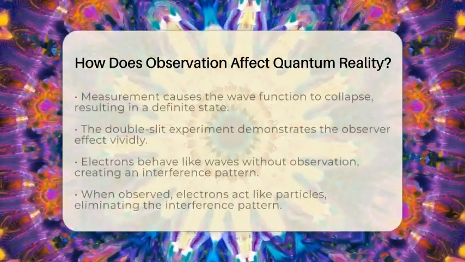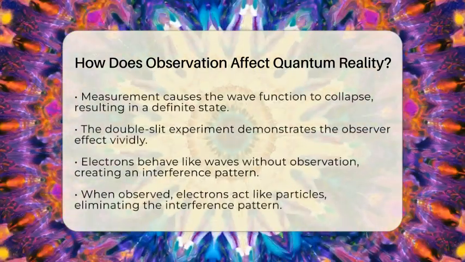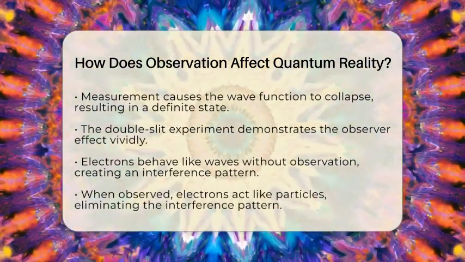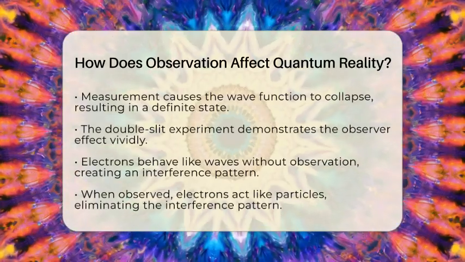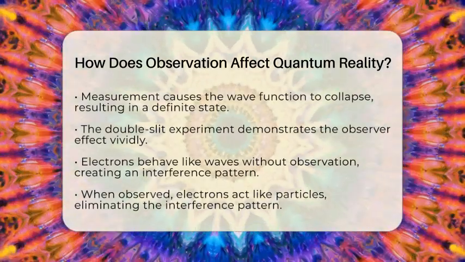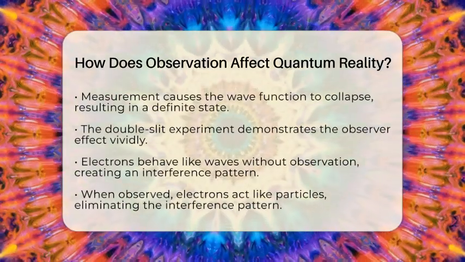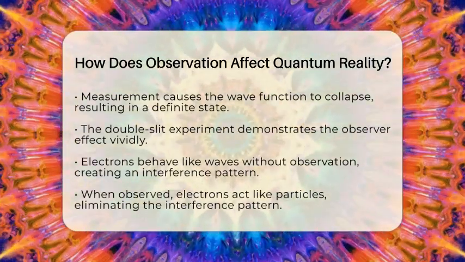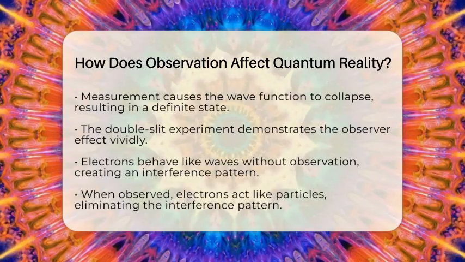One of the most famous demonstrations of this phenomenon is the double-slit experiment. When electrons travel through two slits without any observation, they behave like waves. This creates an interference pattern on a screen behind the slits, suggesting that each electron goes through both slits simultaneously. However, when a detector is used to observe which slit the electron passes through, the interference pattern disappears. Instead, the electrons behave like particles, going through only one slit. This shift shows that measurement changes the outcome, collapsing the wave-like behavior into a particle-like state.